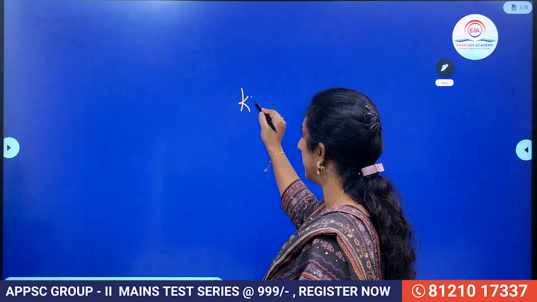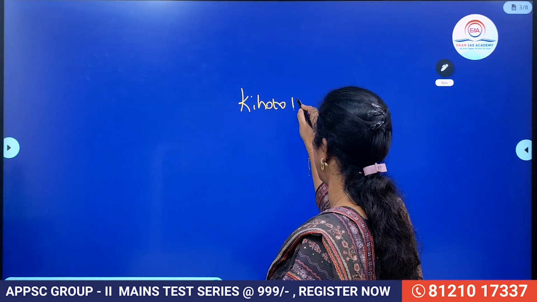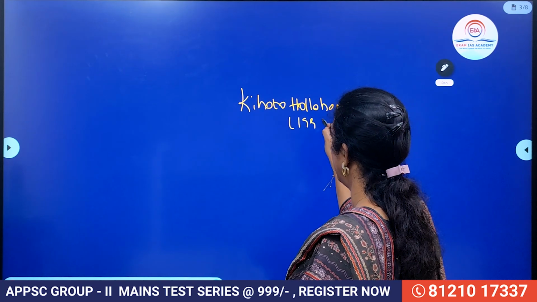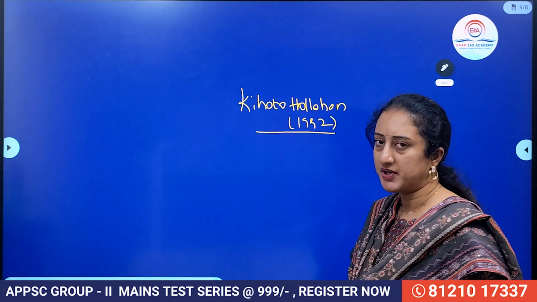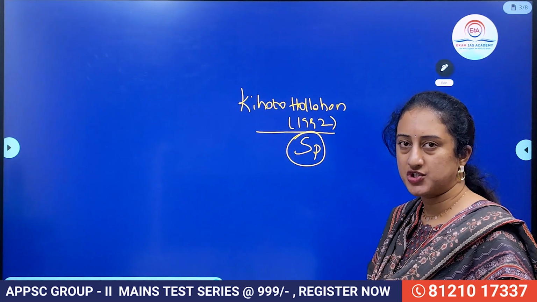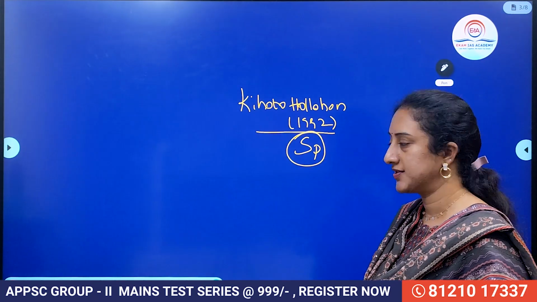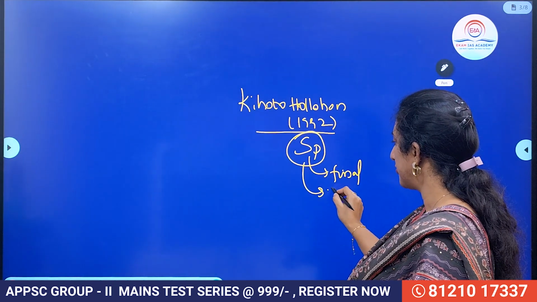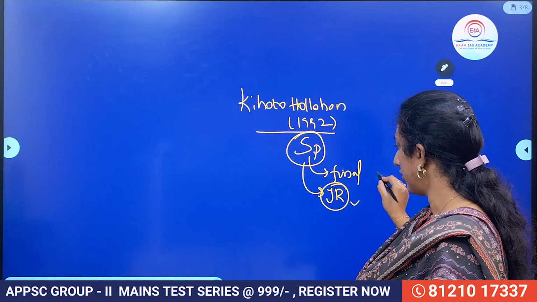Then what are the important cases, right? So we have to remember here the Kihoto Hollohan versus Zachillhu case of 1992. So what is this famous case? In this particular case, the Supreme Court held that the speaker's decision in defection related cases will be final, but it can be subjected to judicial review. So judicial review will also be there.